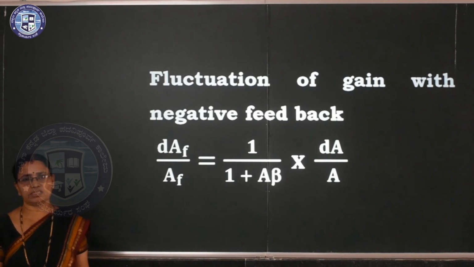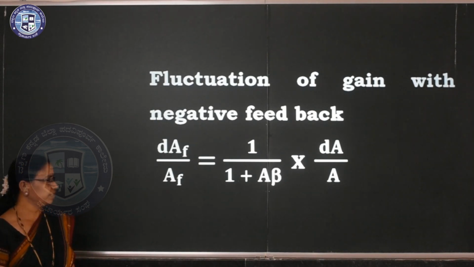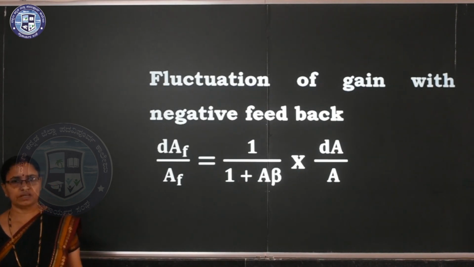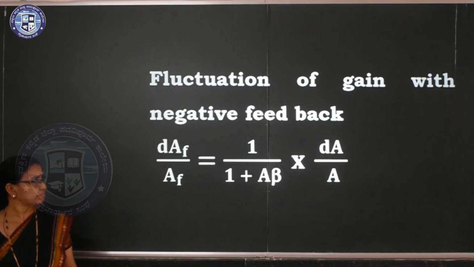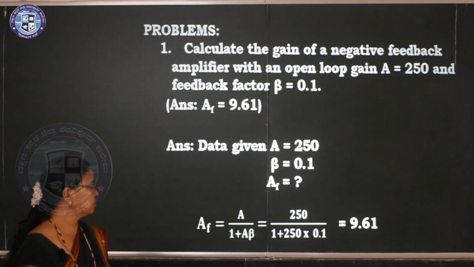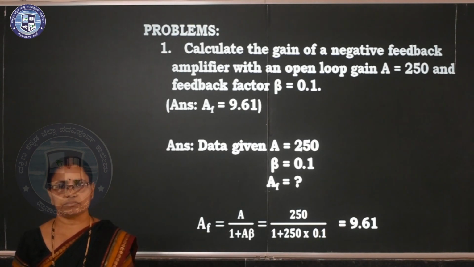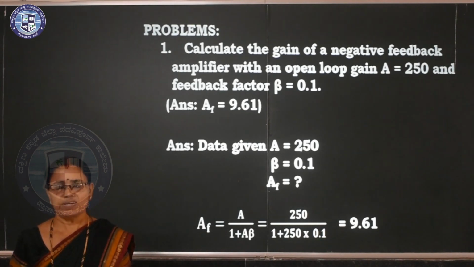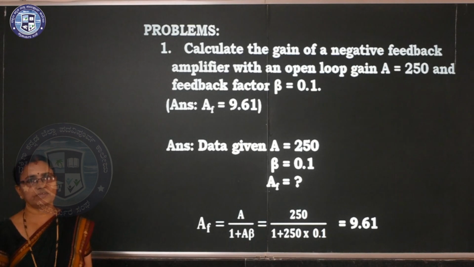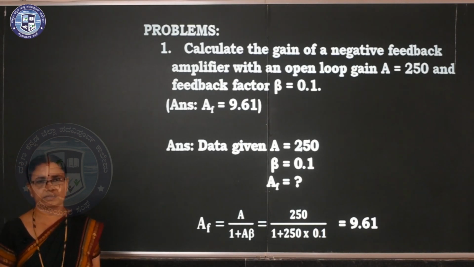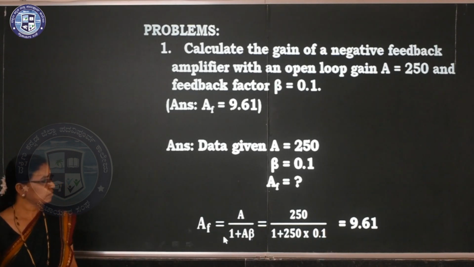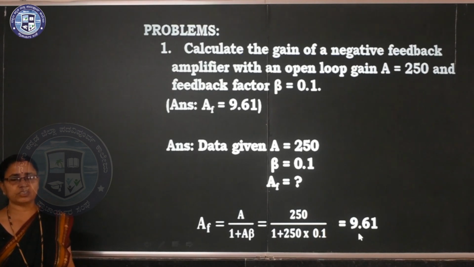Now, the final expression: the fluctuation of gain with negative feedback is equal to 1 over 1 plus A beta, into dA by A, the fluctuation of gain before feedback. These are the problems. I worked out 15 problems here, clearly written how you have to do it in the examination. First, read the question properly and note down the given data, what is given and which expression you can apply here. Clear? Then apply it in standard units.